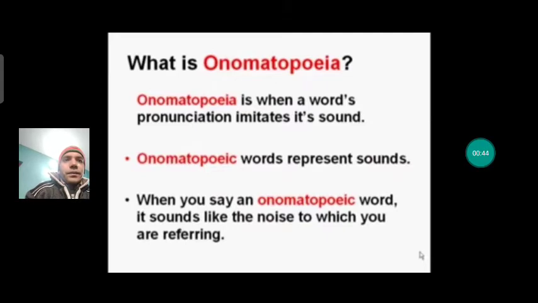Now what is the question? The question is, what is onomatopoeia? It is when a word's pronunciation imitates its sound. So these words represent sound. When you say an onomatopoeic word, it sounds like the noise to which you are referring. Which type of noise you are able to listen to, that noise is only expressed or written, and that is called onomatopoeia.